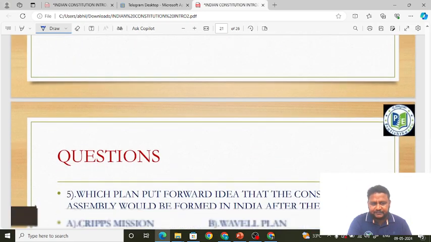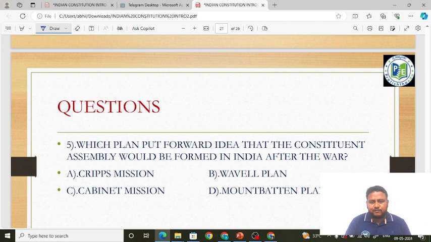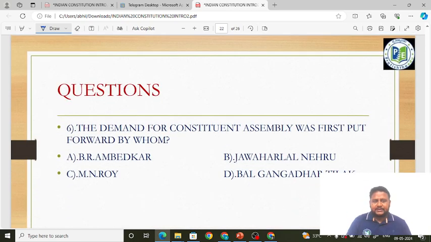Very important, friends. Which plan put forward the idea that the Constituent Assembly would be formed in India after the war? After the war, who told? Even the August Offer told, even the Cripps Mission told, but in these options there is no August Offer, but Cripps Mission is there. So the answer is Cripps Mission. Please pay attention: even the August Offer said after the war, even the Cripps Mission said after the war. Depending on the options, we should answer. Okay, next question, friends.